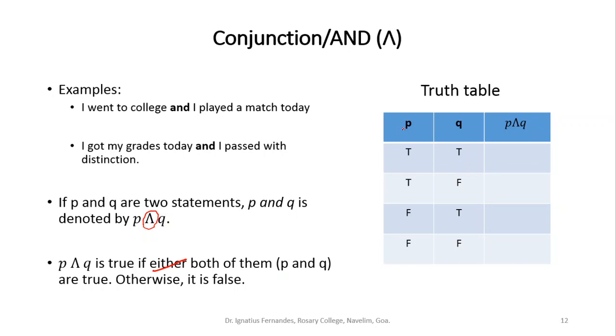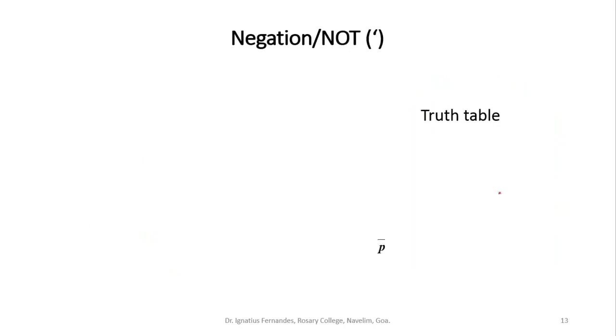So the same way, now I have two statements P, Q. Both can be true, or one of them can be false and the other one true, or both can be false. And AND is true when both of them are true, or else it is false. If at least one of them is false, we will say it is false. This we say is the truth table for AND. So when we say truth table of AND, you should be able to know the truth values for every combination of truth values that we are considering. For T and T, the truth value is T. For T and F, the truth value is F, and so on.